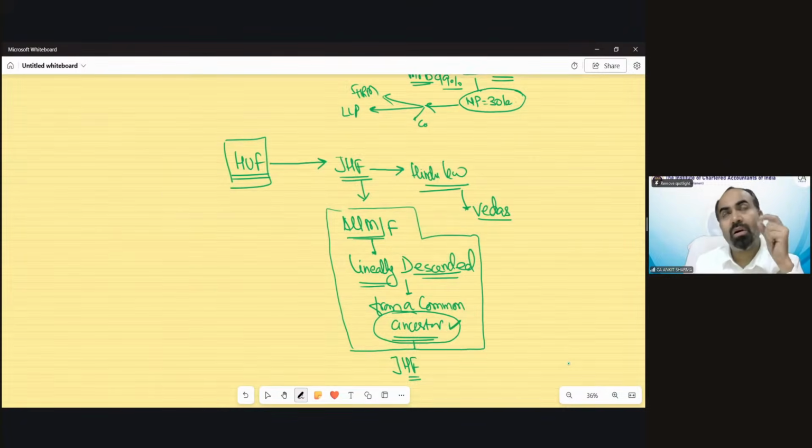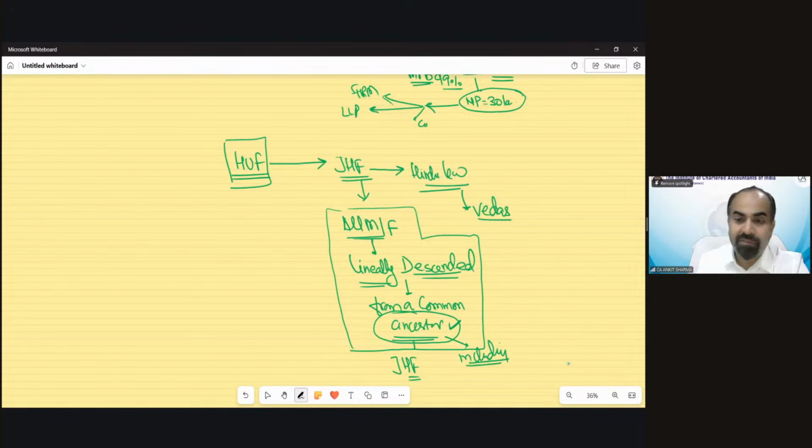Now, understand this. All those who share common ancestors can form part of your joint Hindu family.